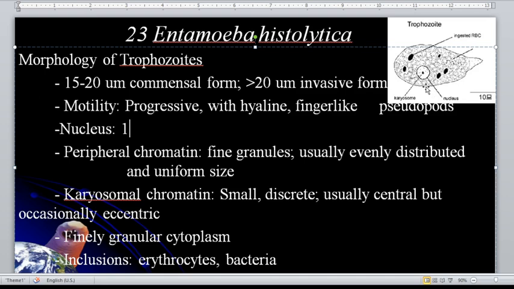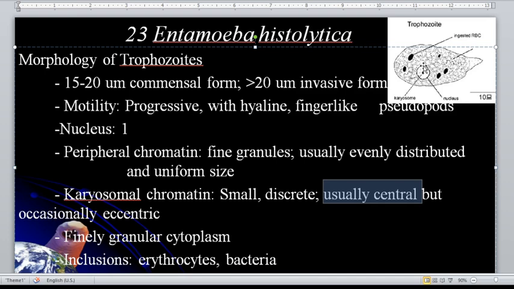The chromosomal chromatin is the chromatin that is found either on the center or eccentric on the nucleus. However, for Entamoeba histolytica, take note of this one, they are usually central. Again, the peripheral chromatin are fine granules and evenly distributed.